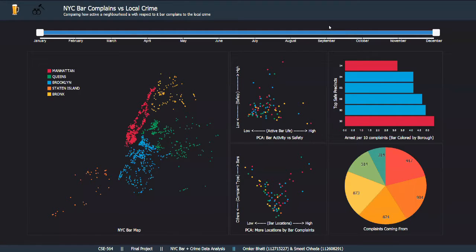Hi, I am Smeet. This is a project on NYC bar complaints versus local crime to determine which areas have an active nightlife and are safe too.